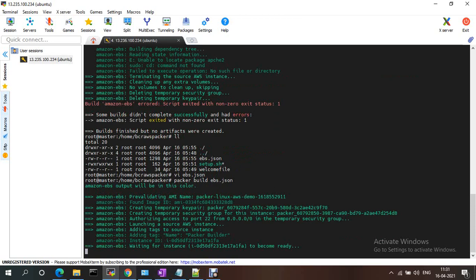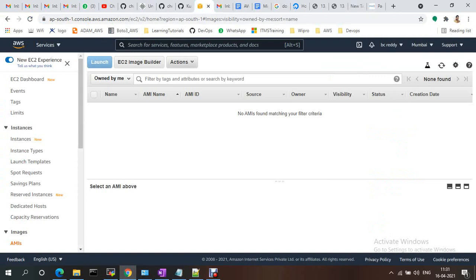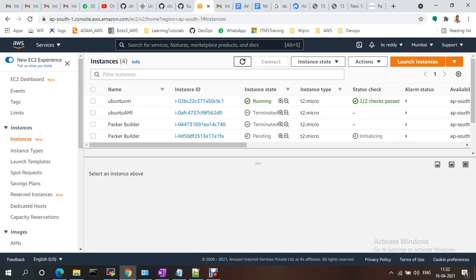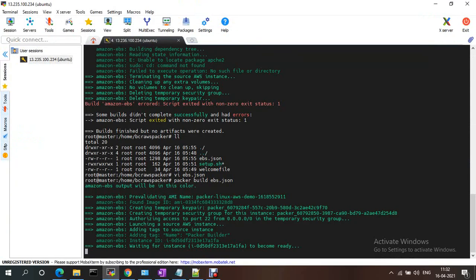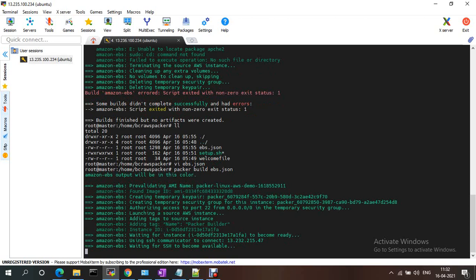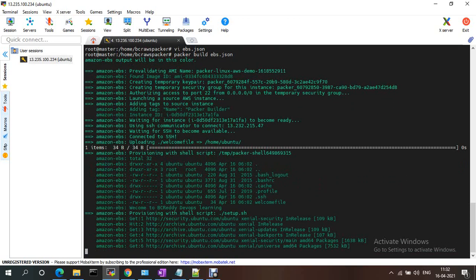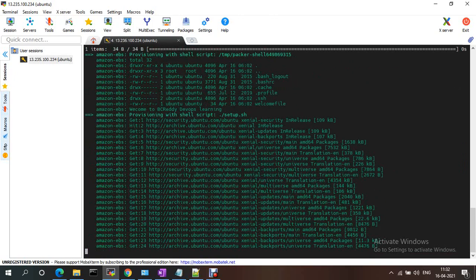It is waiting for the instance to be ready. So it is running. Waiting for SSH to become available, and provisioning that setup.